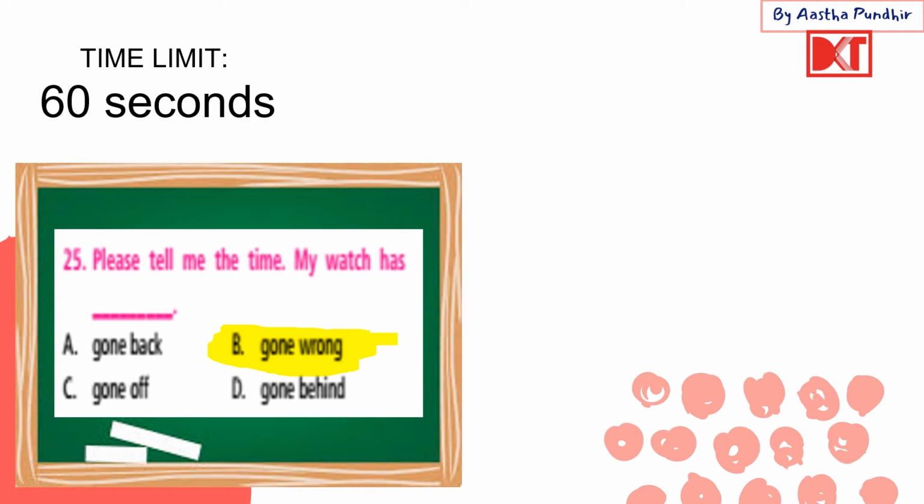All right. Then here we have gone back. Gone back actually is pretty easy. It could be used when you return to some place, going back to some place. Then we have go off, gone off. Present tense, go off. Go off could mean like when a gun explodes, it went off, like that. Some explosion, like that. Then we have go behind. Go behind is when you go behind someone, it actually means you are doing something behind someone's back, like doing something secretly or without their permission. All right.